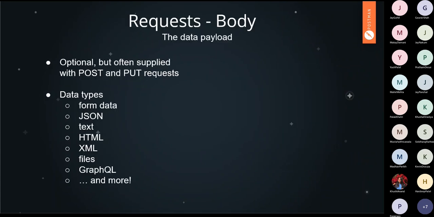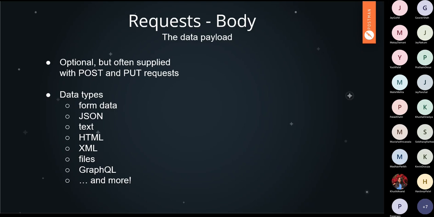Now, as I have mentioned, the body is optional, but it is often supplied with POST and PUT. If you are sending a GET request, then you don't have to specify a body, because you are not sending any information along with the request. You just want information from the server.